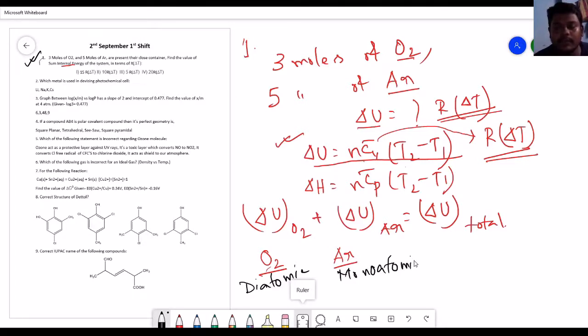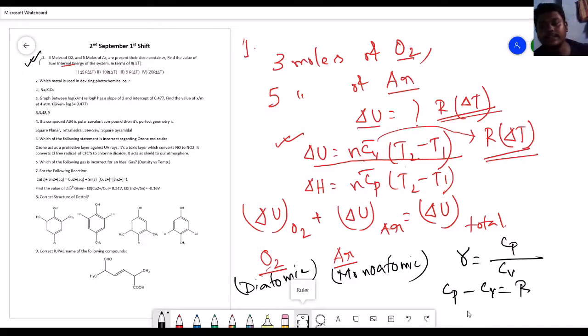If you remember your part of gamma, which is a ratio of Cp by Cv, and you have another equation in thermodynamics, Cp minus Cv equal to R. The gamma value for the monoatomic gas was 1.67 and for the diatomic it was around 1.41. Okay, around 1.67 for the monoatomic and for the diatomic it was 1.41.